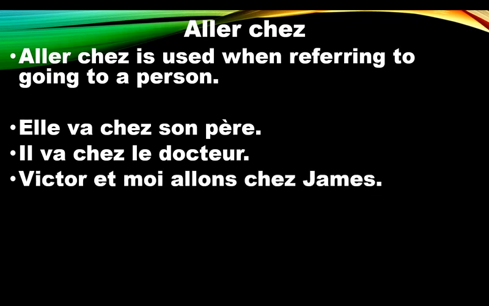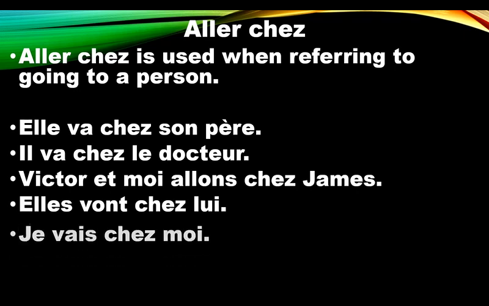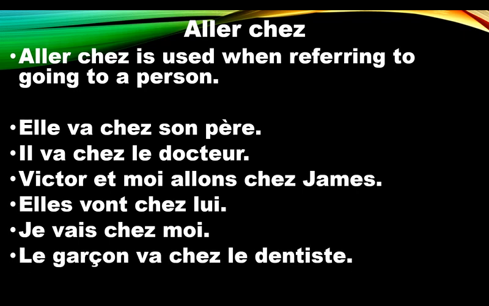Victor et moi allons chez James. Elles vont chez lui. Chez lui, to his house. Or they are going to his house. They are going to him. Je vais chez moi. I'm going to my house. Le garçon va chez le dentiste. The boy is going to the dentist.